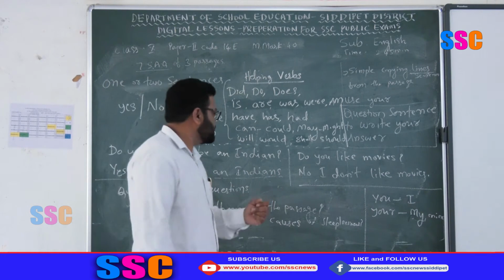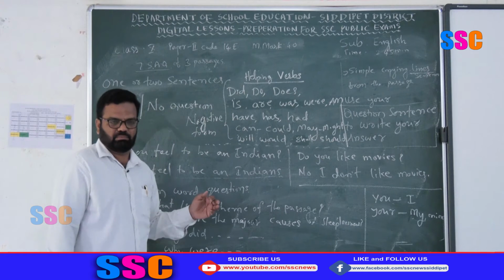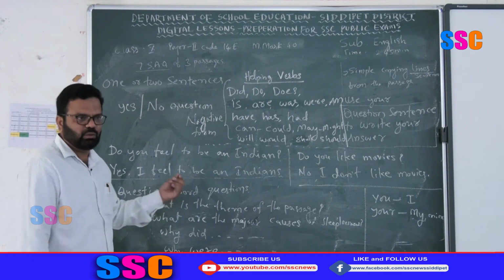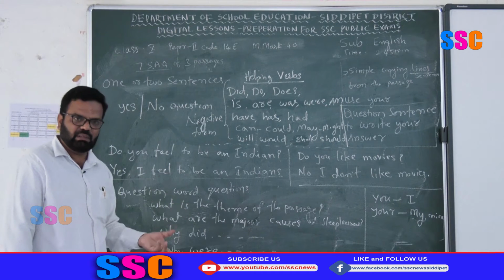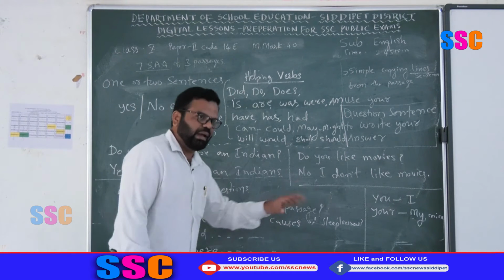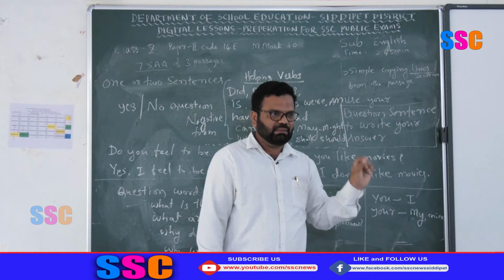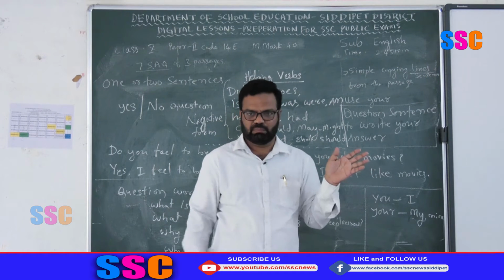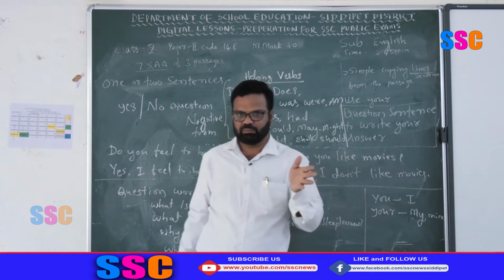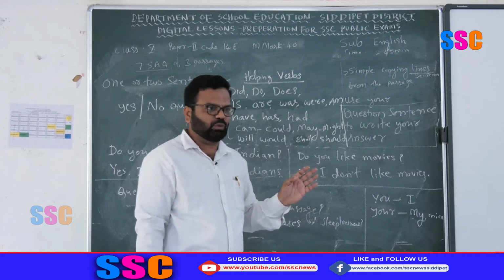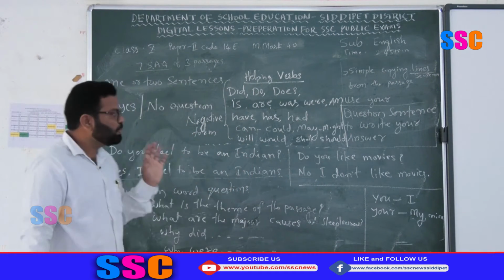Okay, next, question word questions. The remaining ones are all question word questions. These begin with a question word, or sometimes end with a question. Sometimes a statement is given, then a question like why or what is added. Those are also question word questions we have to consider. Okay.